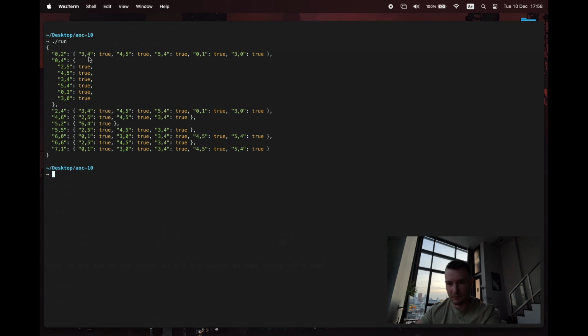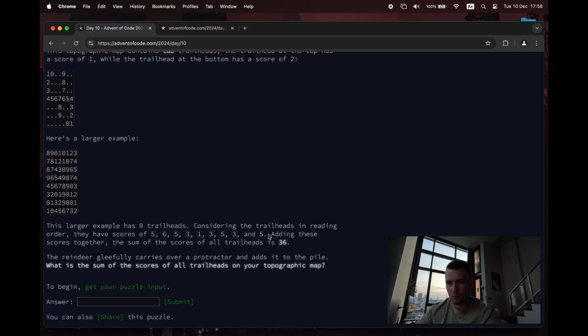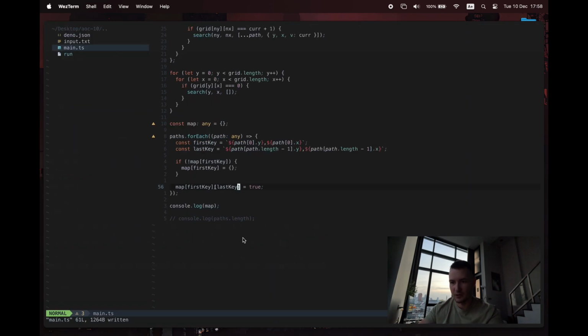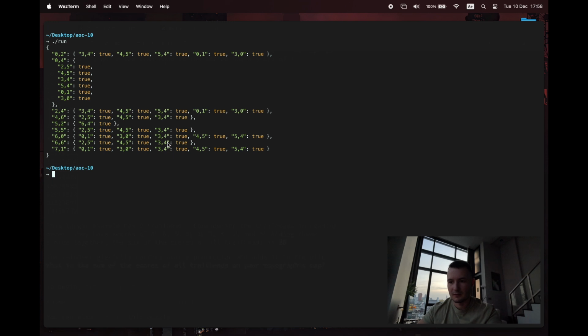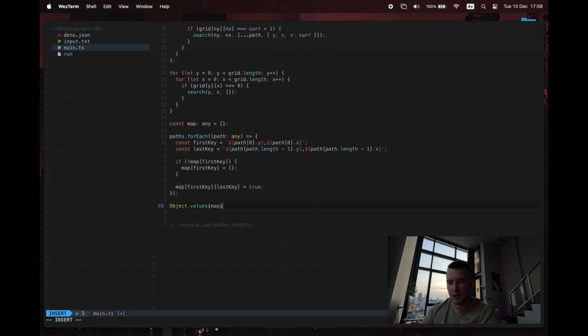What we actually need to do is just sum up those lengths. Let's try and produce that number now, and hopefully it will be 36. Okay, so we can say Object.values from map, and that'll give us everything on the right hand side, all of these values here. Nothing fancy today. Console.log, whoa, let's try that again, console.log sum.